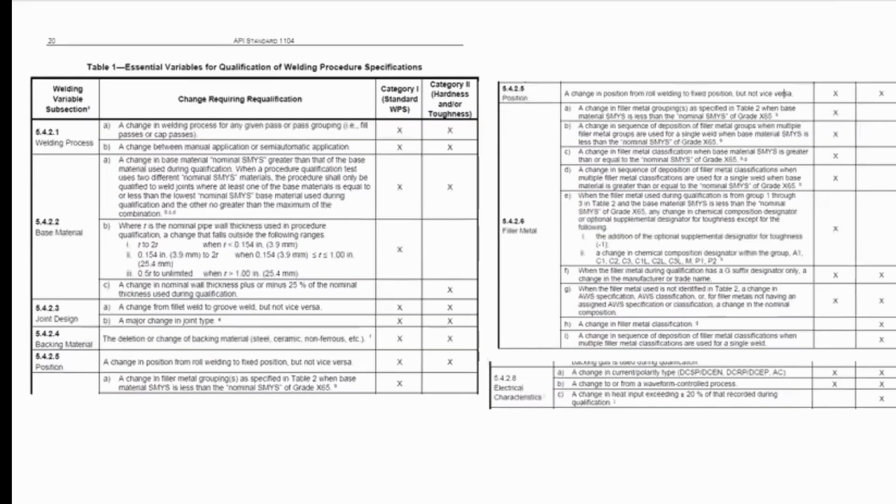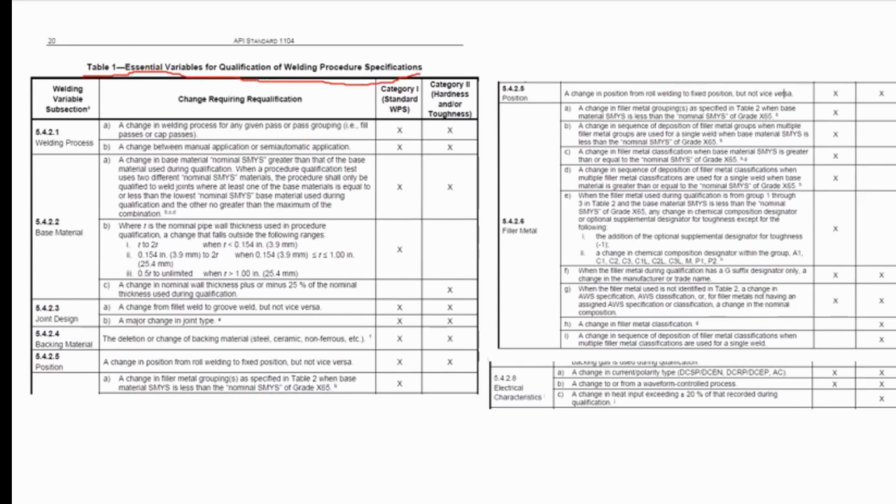Variables requiring procedure requalification pertain to the essential variables, meaning if these variables are changed, then you will need another qualification of the weld for that specific welding procedure specification. These variables can directly affect the mechanical properties of the weld in general. Table 1 of API 1104 here lists all these variables.